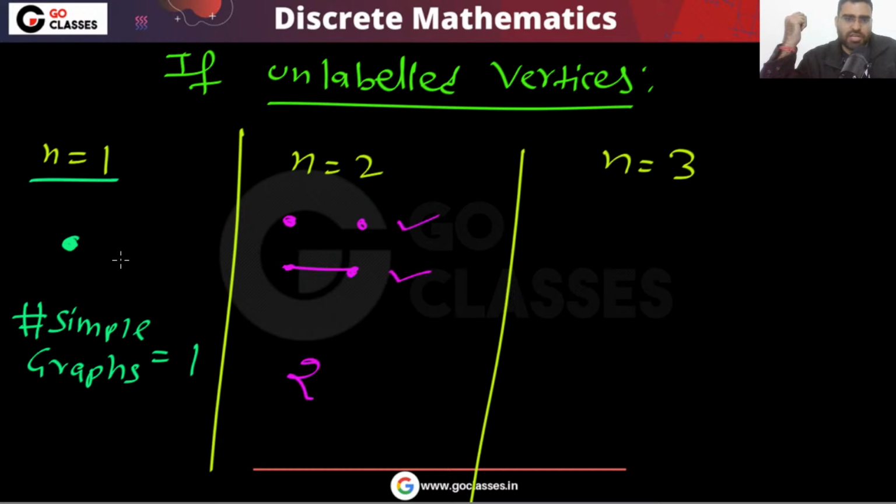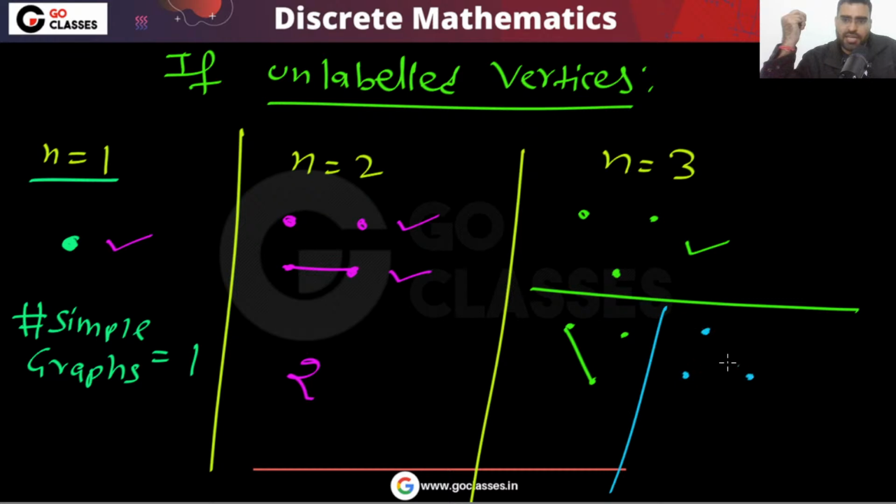These two graphs you can create. If you have three vertices, then either you can create this graph without any edge, or this graph with one edge, or this graph with two edges, or this graph with the three edges. So these are the possibilities.